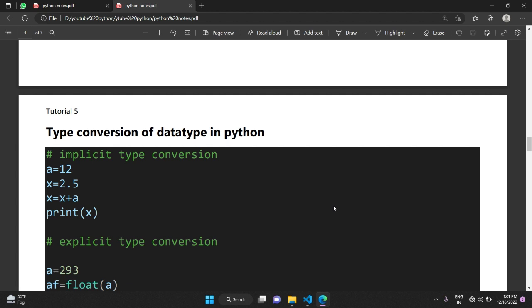So, guys, first we will talk about type conversion. Type conversion has two types: the first is implicit and the second is explicit. I think there is no need for a definition of implicit and explicit; everyone will understand when I show you the example.